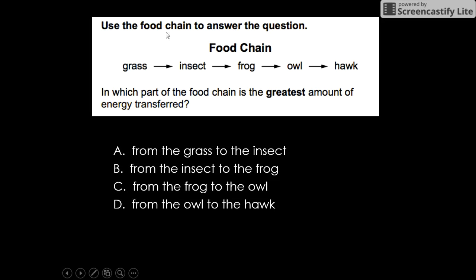Okay, use the food chain to answer the question. We have grass, insect, frog, owl, hawk. The most energy is going to be over here at the grass. The least amount of energy is going to be over here. So in which part of the food chain is the greatest amount of energy transferred? Well, if grass has the most amount of energy, the greatest amount of energy transferred is going to be from the grass to the insect, the very first step.